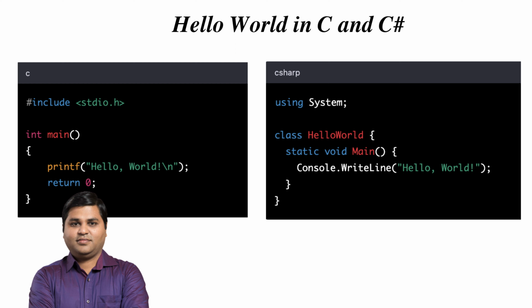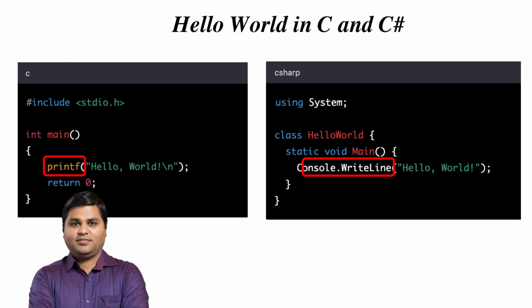In both the C and C# versions of the Hello World program, we use something called a string literal to print the message on the screen. A string literal is just a fancy name for a piece of text surrounded by double quotes. We use a semicolon at the end of the line to tell the computer where the line ends. In the C version, we call a function named printf to print the message.